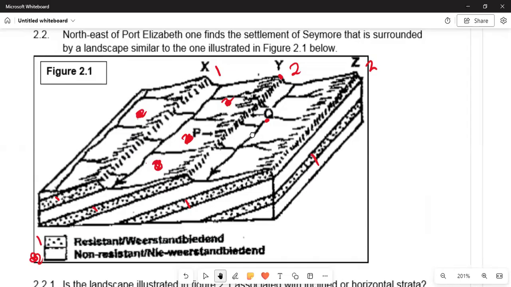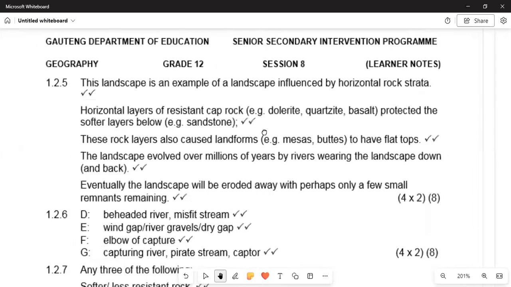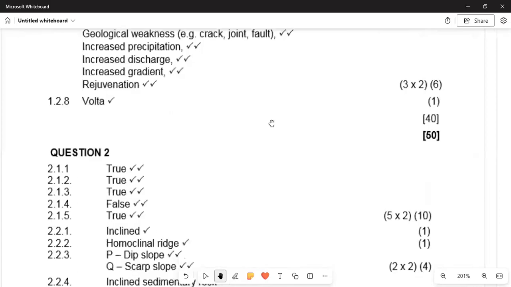All right. And then, moving on, we are seeing in 2.2.3, P is a dip slope because of the movement of the water, and Q is the scarp slope. Then you get your 2 marks, and then you get your 4 marks fully there.